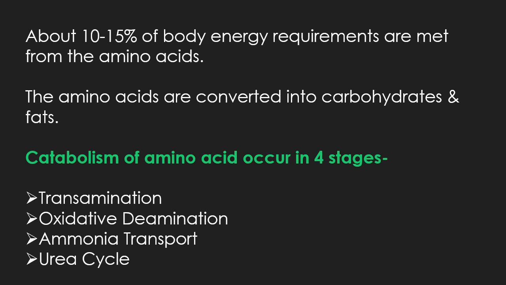Around 10 to 15% of body energy requirements are met from the amino acids. The amino acids are converted into carbohydrate and fat. Amino acids are catabolized in four stages: transamination, deamination, ammonia transport, and the urea cycle.